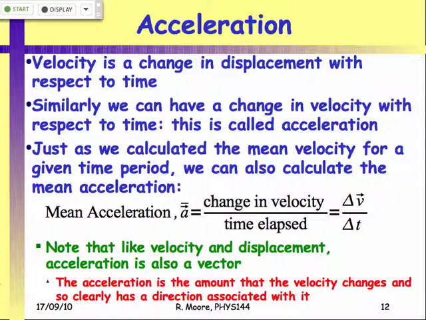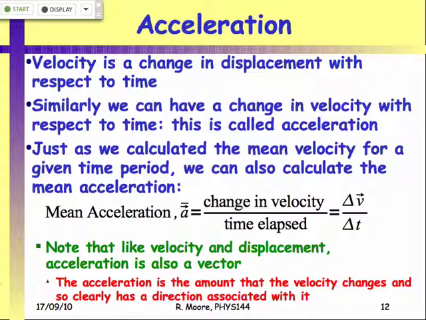So now we're talking about instantaneous velocities. We've clearly introduced the concept that a velocity can change. And so once we start having changes in velocity, we have to deal in kinematics with how we're going to describe that, and we describe this with the acceleration. The same way we did mean velocity, we're going to introduce a mean acceleration.